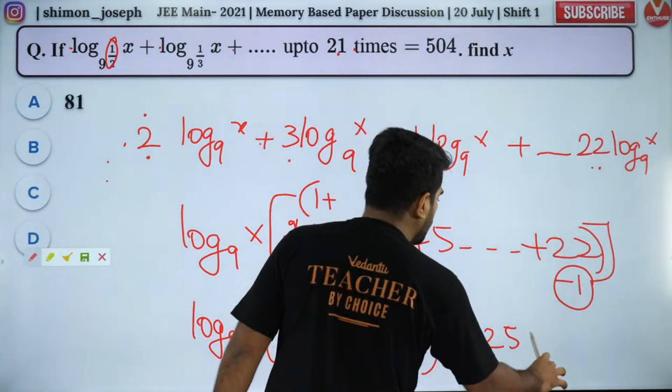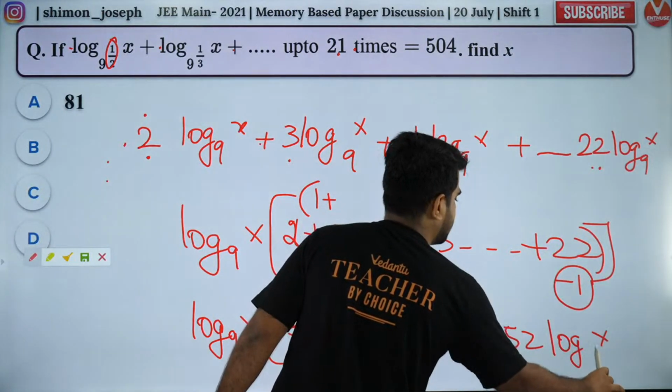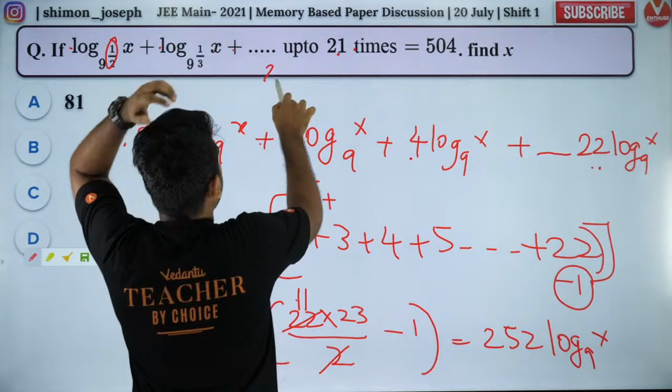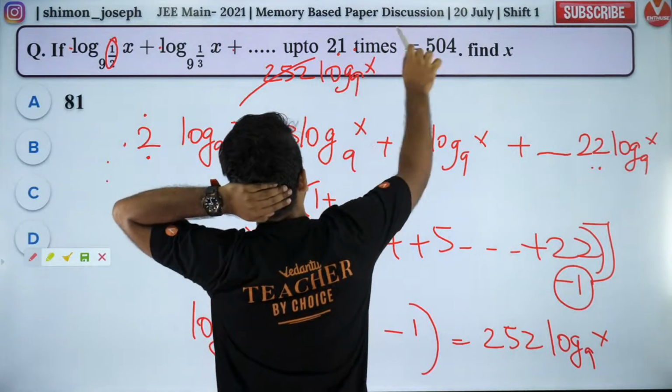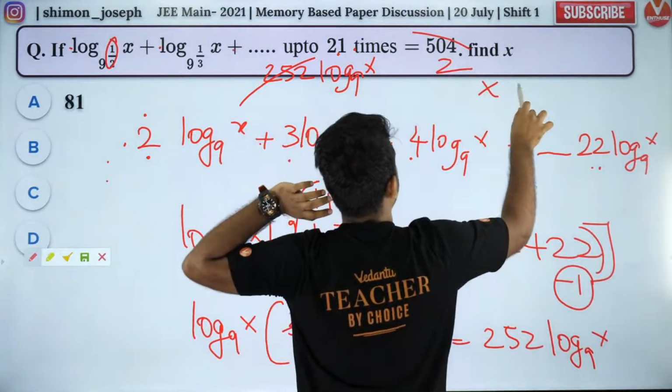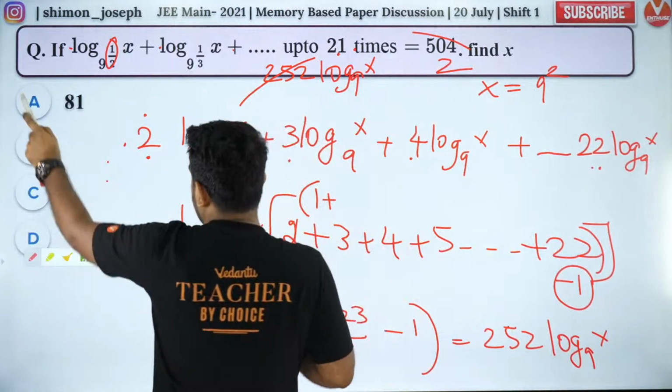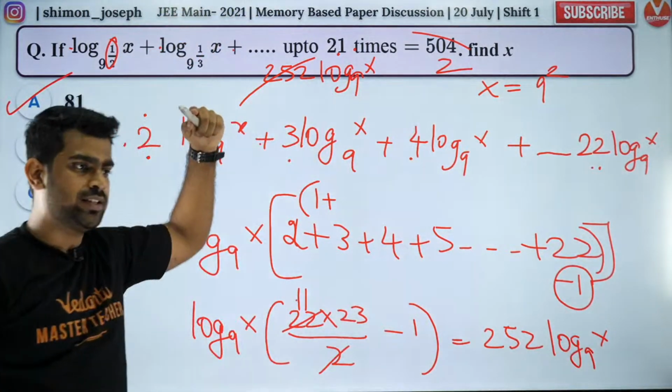So you'll have 252 log x to the base 9. That is your left hand side. So 252 log x to the base 9 is equal to 504. So cancel these two twice. So x will be equal to 9 square. That is the way you solve it. I hope you guys understood it. Very easy. Got it?